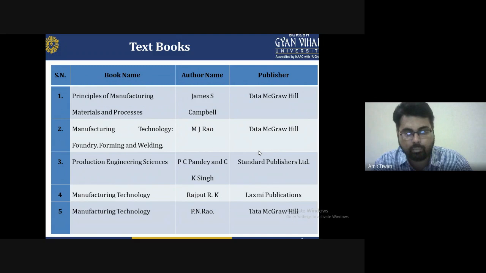Foundry, Forming and Welding by M.J. Rao, Tata McGraw-Hill, is very popular for welding, forming, and foundry operations.